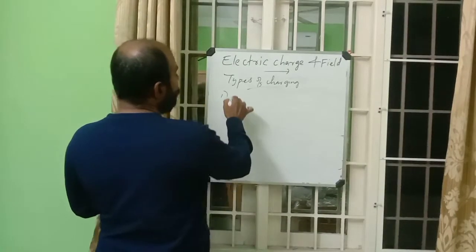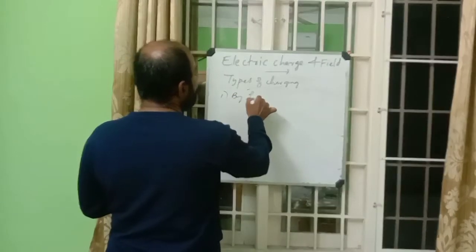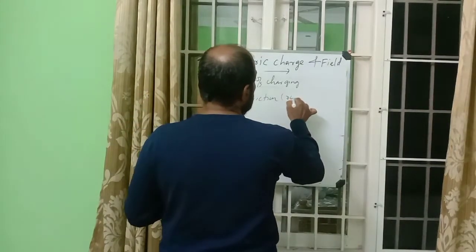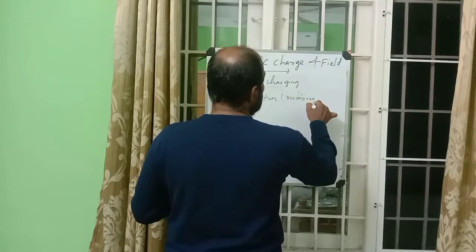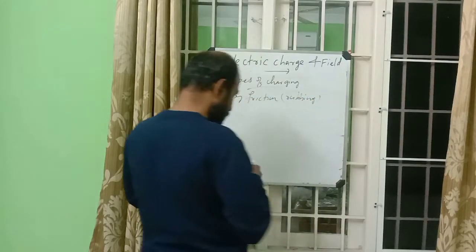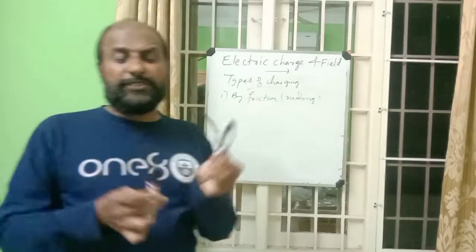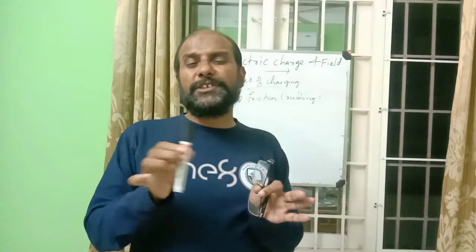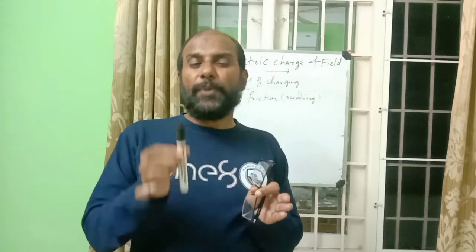First one, by friction, means by rubbing. When we rub 2 bodies, electrons may transfer from one body to another. The body which loses electrons gets positive charge.